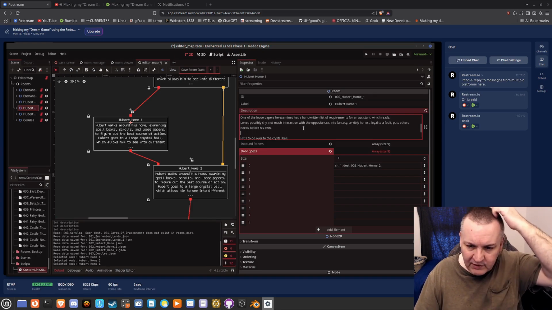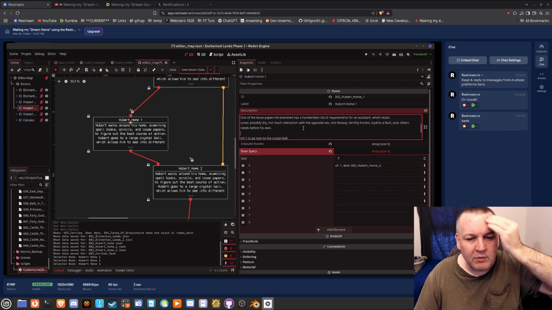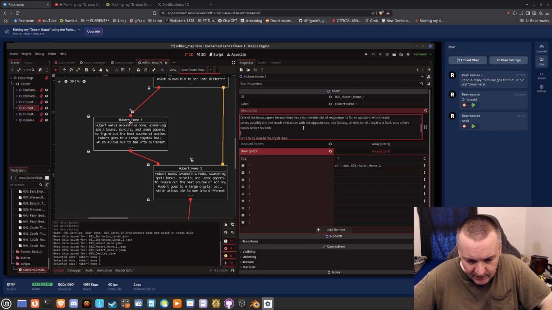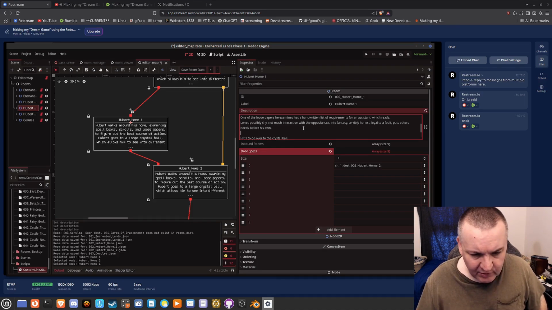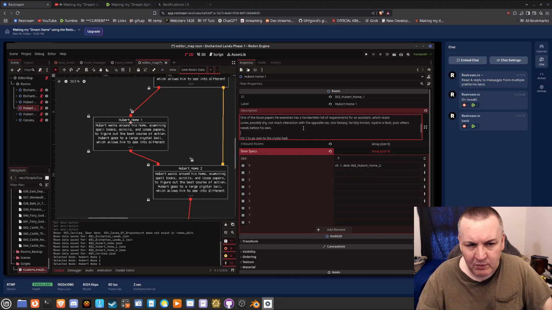And so one of the characters in the crystal ball that Hubert sees is none other than Daniel LaRusso from The Karate Kid. And I actually had Grok come up with a small backstory for Daniel LaRusso because it's not really told in any of the Karate Kid media. But I just wanted something that I could think of why he would be considered as a candidate to help Hubert out. I figured he'd be a good one to put in there. And then Grok came up with alluding to Harry Potter.